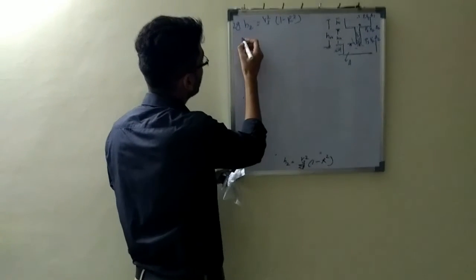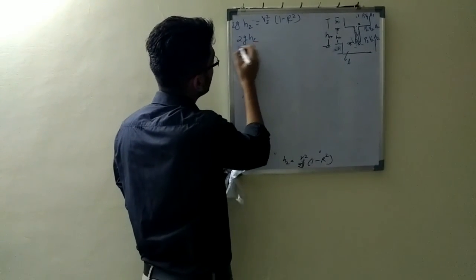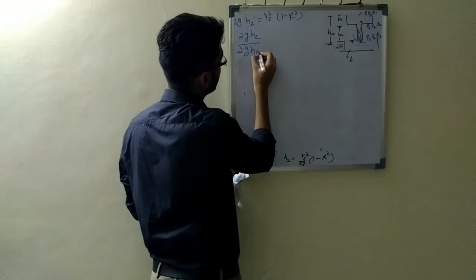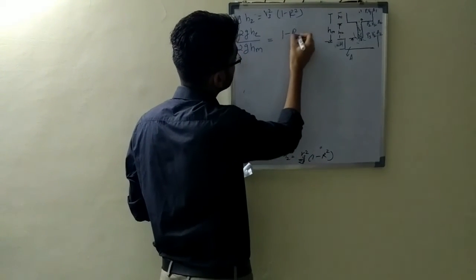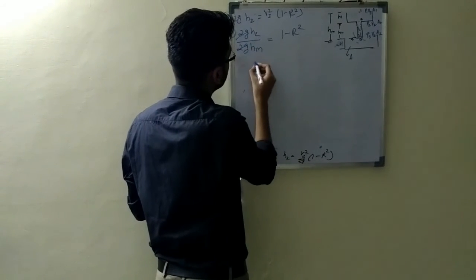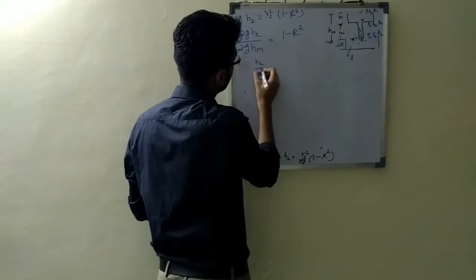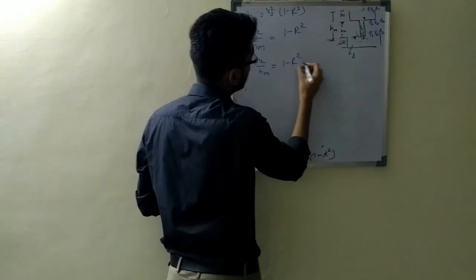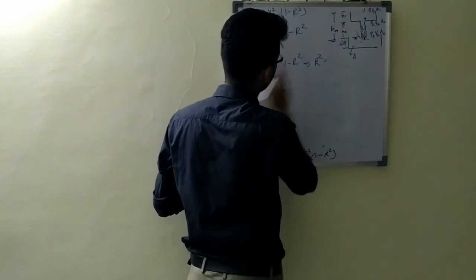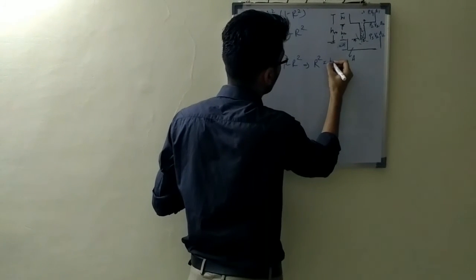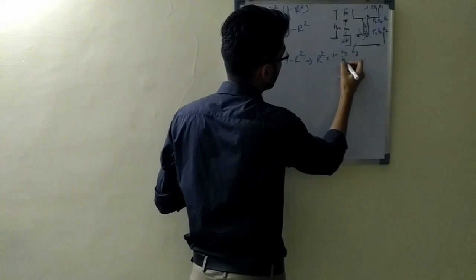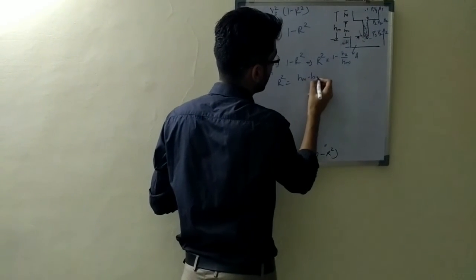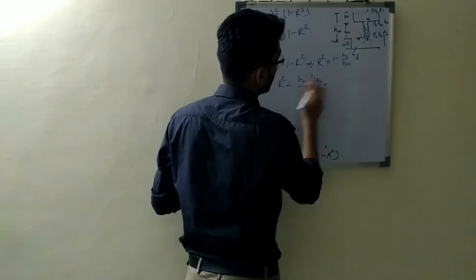This V3 I will take here as 2GH2, and V3 we already found as 2GHN. Here 1 minus R square. So H2 by HN is equal to 1 minus R square. This R square will come to this side, so R square is 1 minus H2 by HN, which is HN minus H2 upon HN.